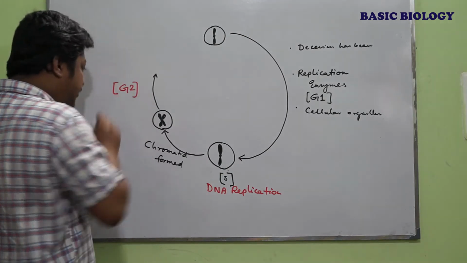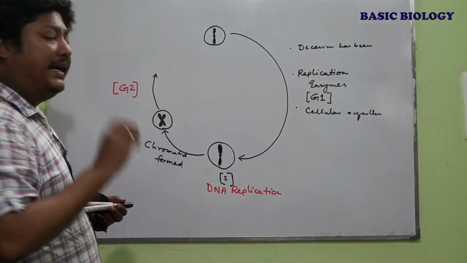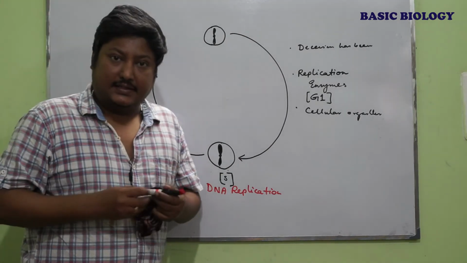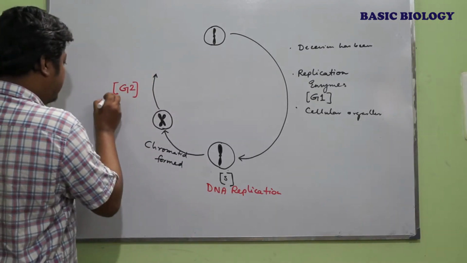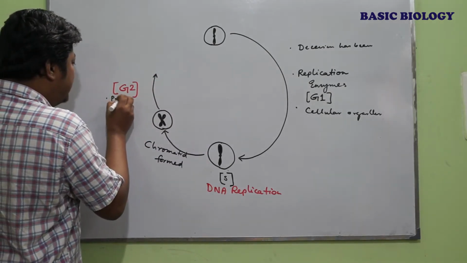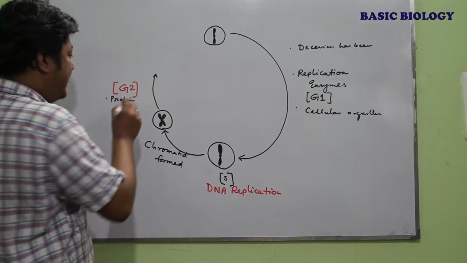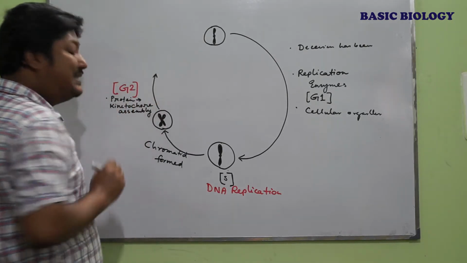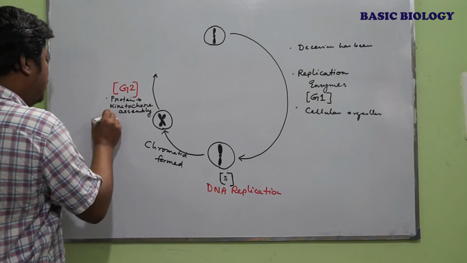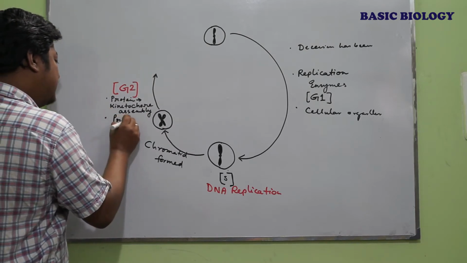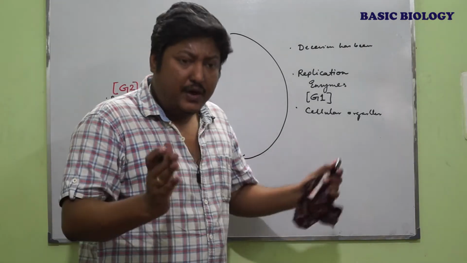During this phase, some factors have to be checked. First is the proteins which are responsible for the kinetochore assembly. Second, proteins which are responsible for removal of the nuclear membrane.